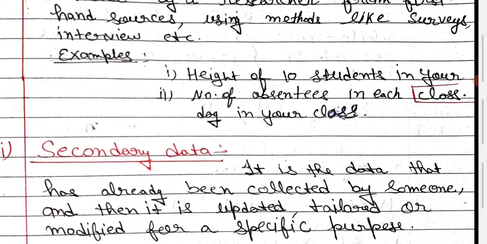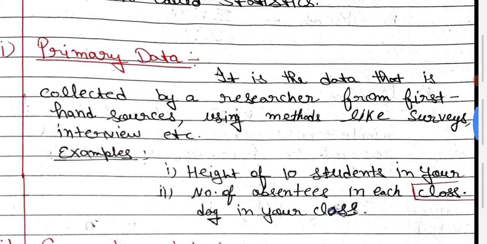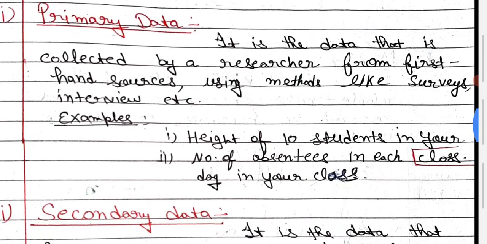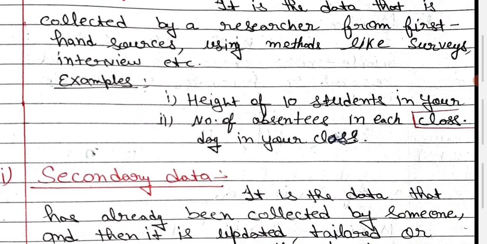In secondary data, you need some extra calculation. It means you do not get the result directly, but in order to find out the result, you have to do some more calculation. They are known as secondary data. So in short, what is primary data? Primary data means the data from where you can get the information directly, from first hand. An example: height of the 10 students in your class. If I ask, please tell your height, directly you tell. So if I am collecting the data, I am collecting 10 students' heights, and directly I get the result. They are known as primary data.